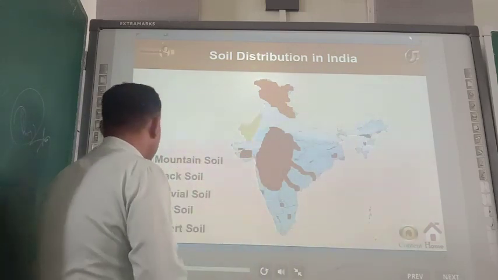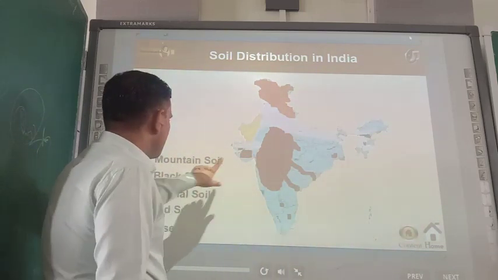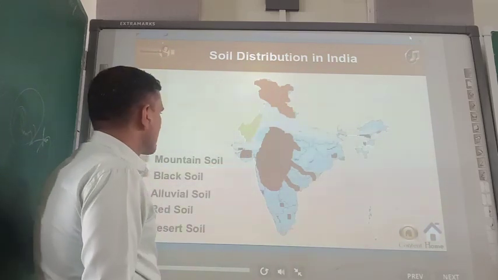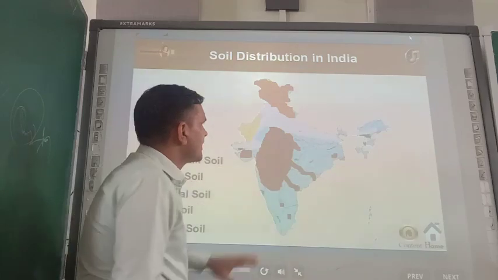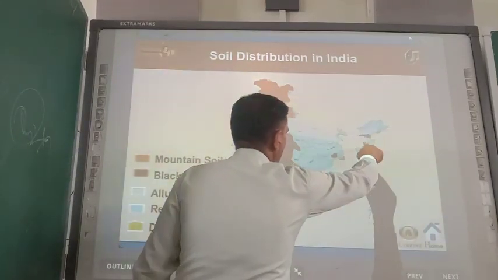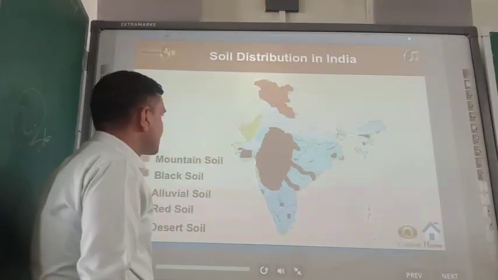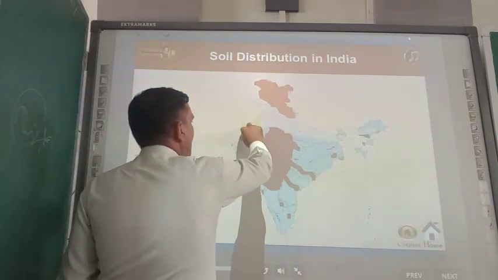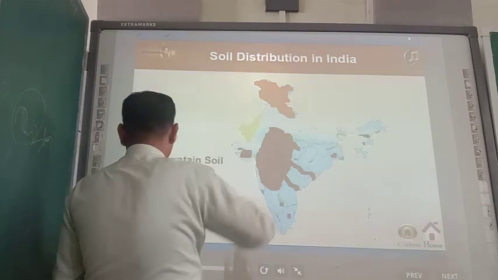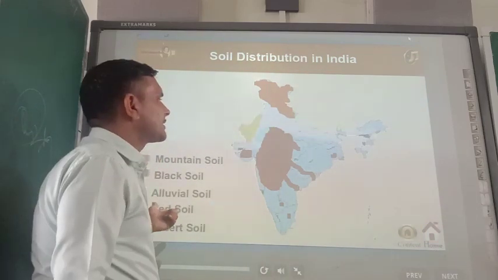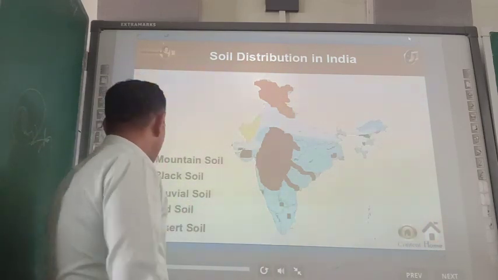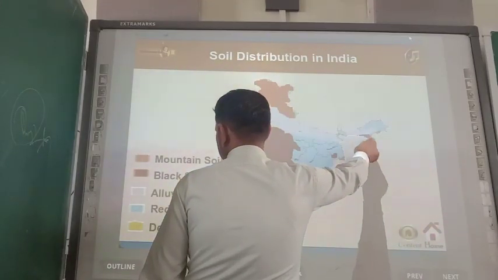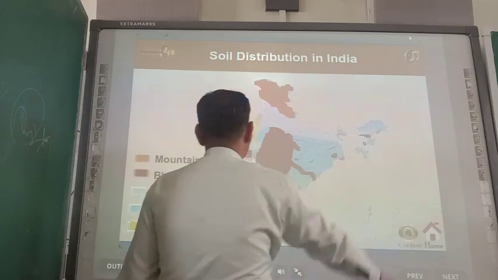red soil is there. And see, black soil is found here also, this area. So most of the places red soil is found. Here also red soil. Desert soil. See, this is the Rajasthan area and the part of Gujarat. What kind of soil is found? Desert soil. And here also, just see this area and this area, this is also desert type of soil only.